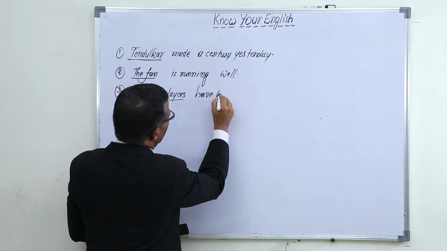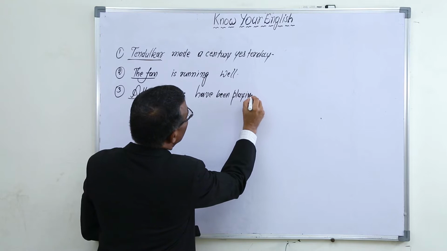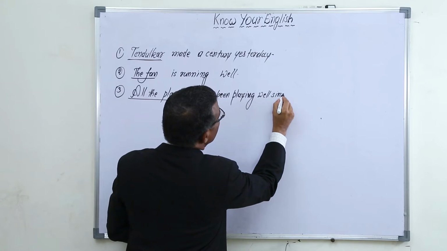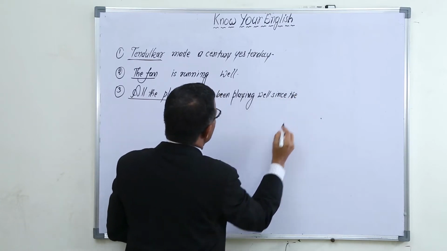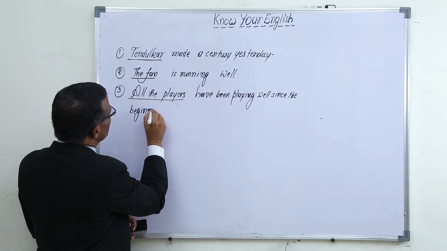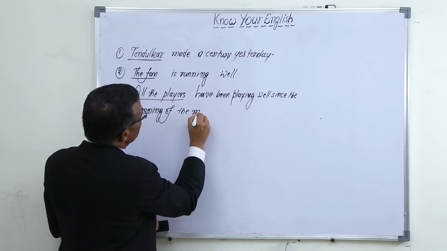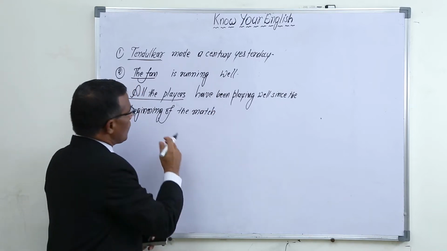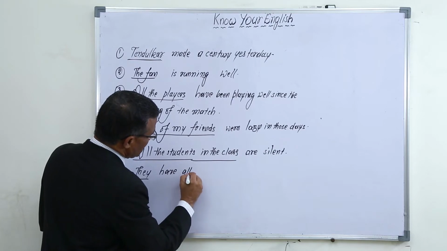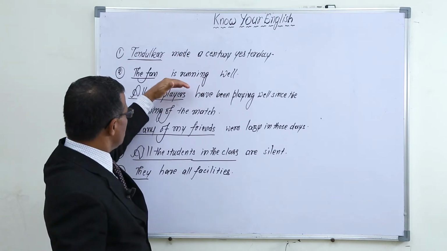All the players have been playing well since the beginning of the match. They have all facilities. This is a sentence. It's also a sentence.